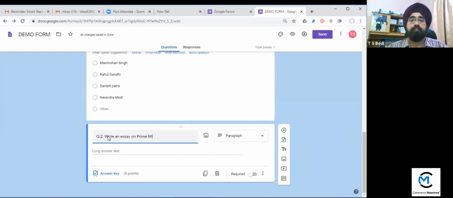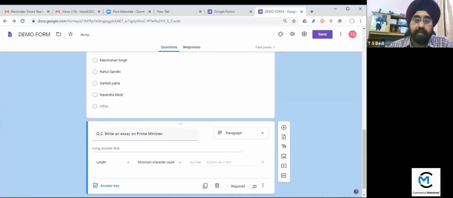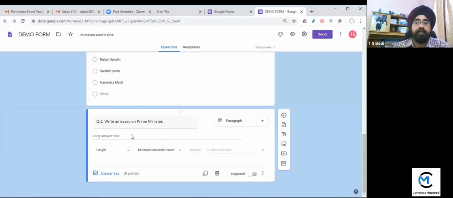So now after this, you have these options, response, validation. If you click on there, now, actually one more thing here, the student can either write it here. Student can give answer right here. They can type it here, or second option we have, they can upload the images also.